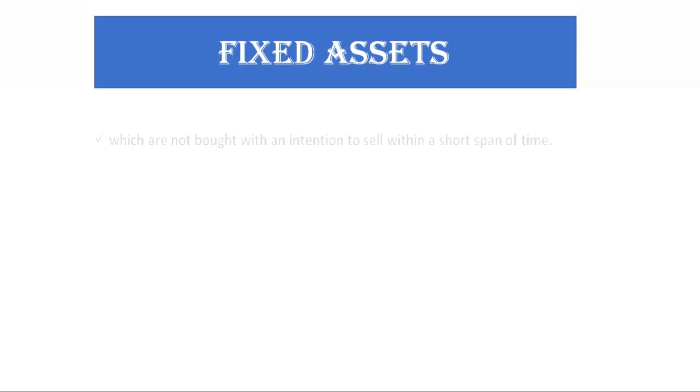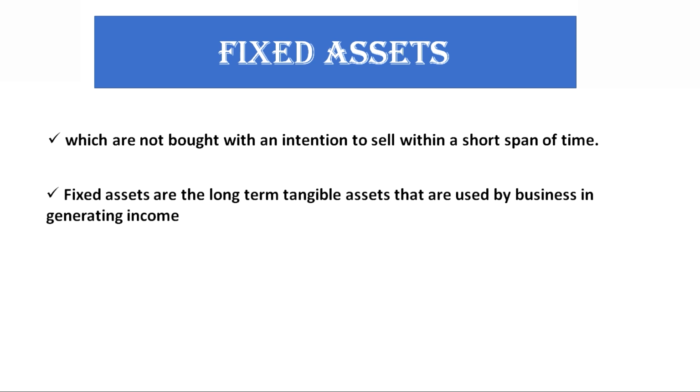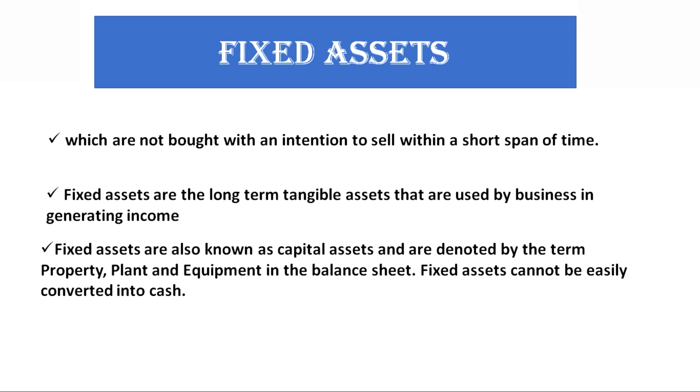Next, fixed assets. What are fixed assets? Those assets which you buy to run your business, in other words, which are not bought with an intention to sell within a short span of time. Fixed assets are the long-term tangible assets that are used by a business in generating income. Fixed assets are also known as capital assets and are denoted by the term property, plant and equipment in the balance sheet. Fixed assets cannot be easily converted into cash.